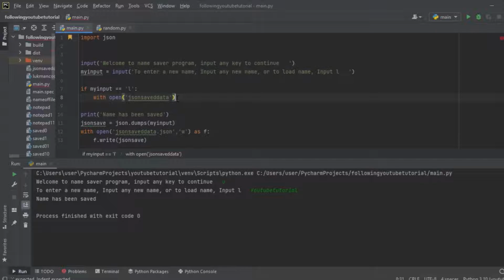Then we write our comma, the apostrophe, then R, then we write as F. This is the format we are using to load a JSON file.